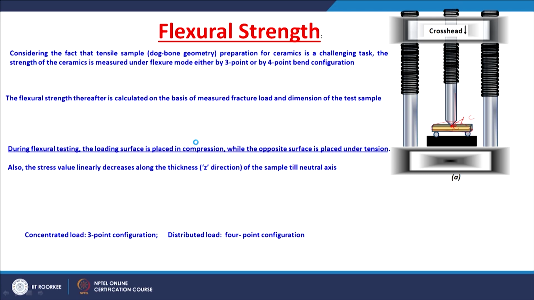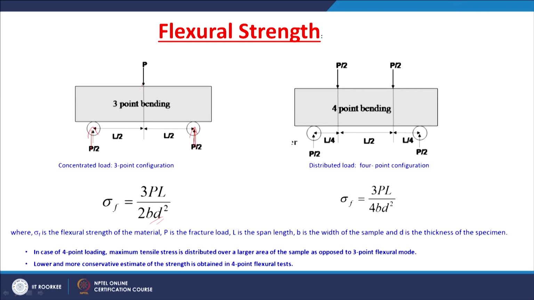You increase the load, and at a certain load the fracture will happen. You note down the load at which the fracture happens, that is P, and L is the span length, B is the width of the sample and D is the thickness of the sample, right. So, for a rectangular specimen, the flexural strength in 3-point bending configuration becomes 3PL by 2BD squared, right.